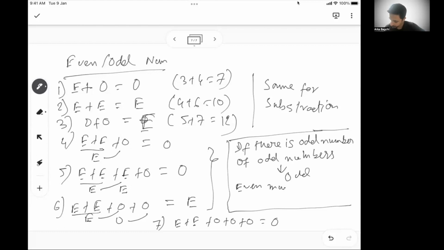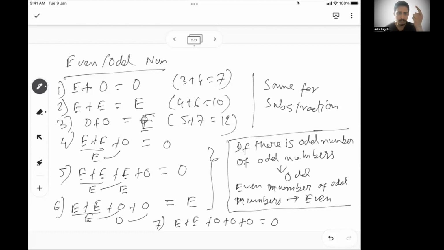Even number of odd numbers, your outcome will be even. So basically, what I'm trying to say is, and listen to this very carefully, it does not matter how many even numbers you have in a summation or a subtraction. It depends on how many odd numbers you have. So if you have an odd number of odd numbers, like 1 odd number, 3 odd numbers, your outcome will be odd. If you have an even number of odd numbers, the outcome will be even.